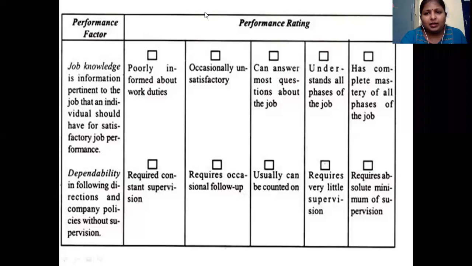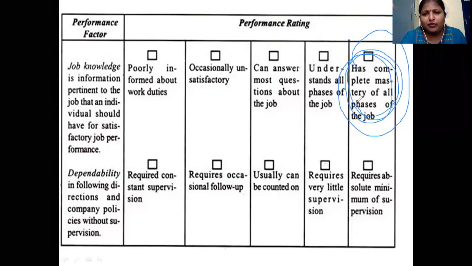This is the most positive feedback here, so it gets 5. So when you are analyzing this whole data, you have to consider this particular factor as 5. So this will be considered as 4, and this will be considered as 3, then this as 2 and 1. So like this your scoring will go on.